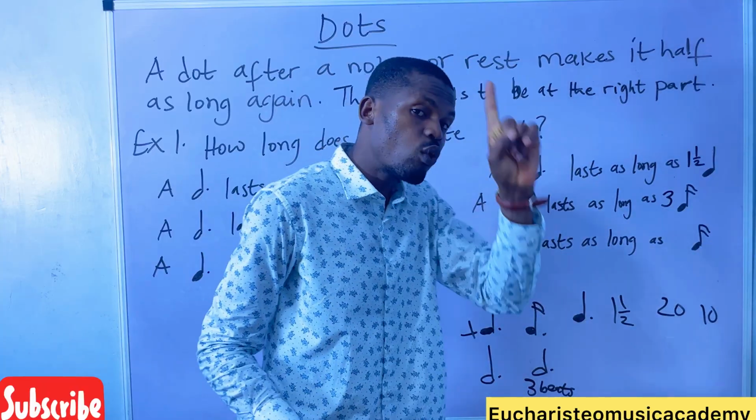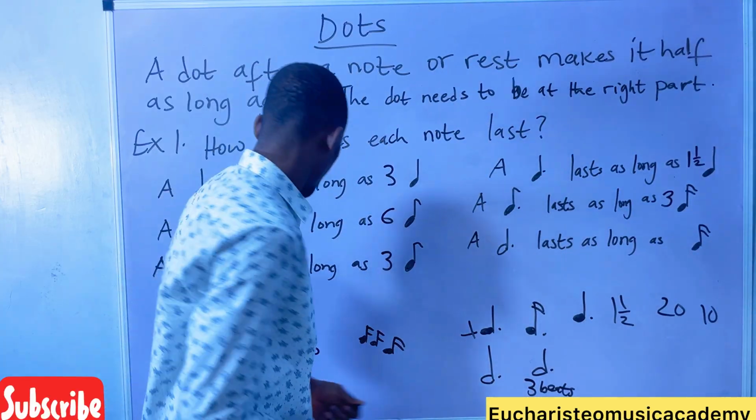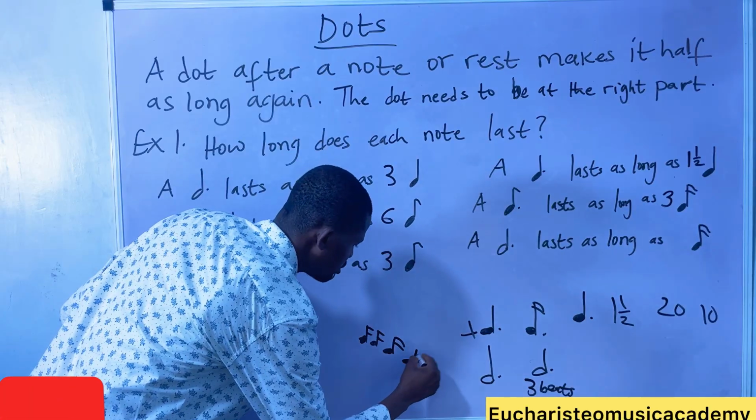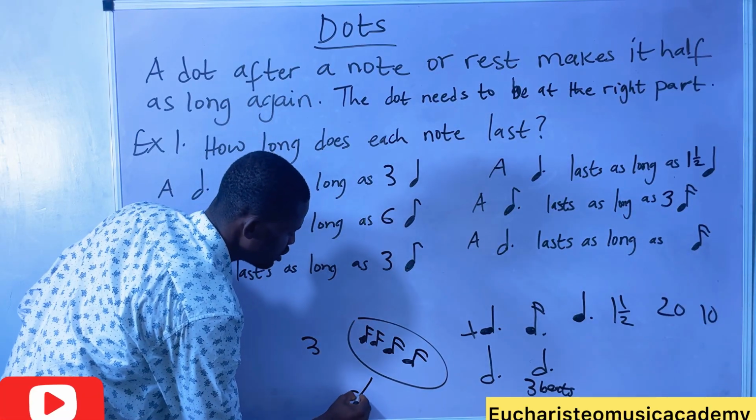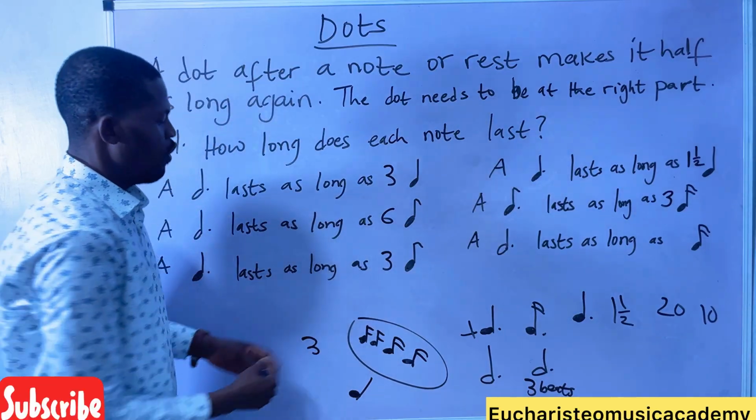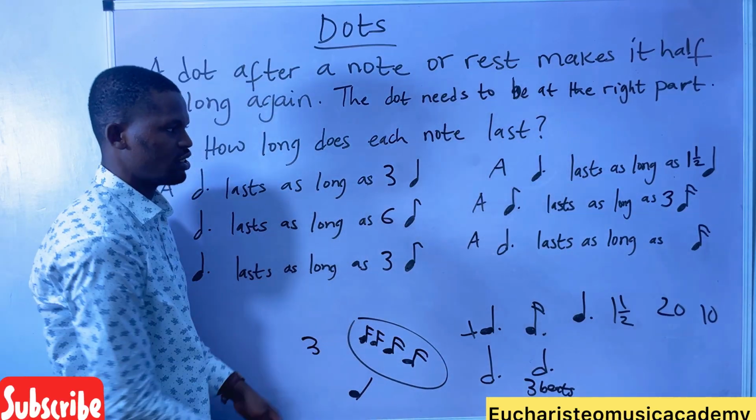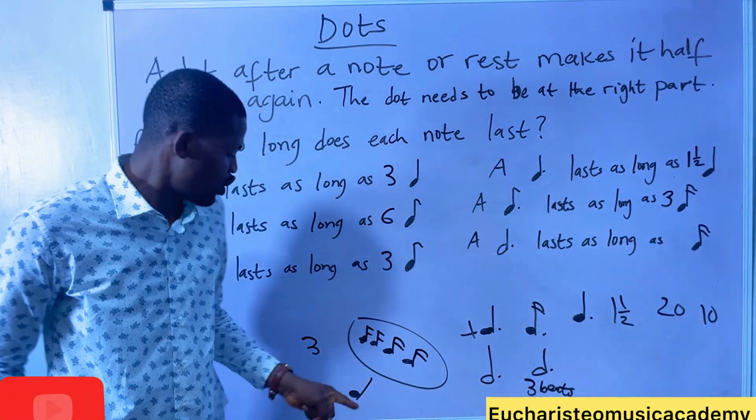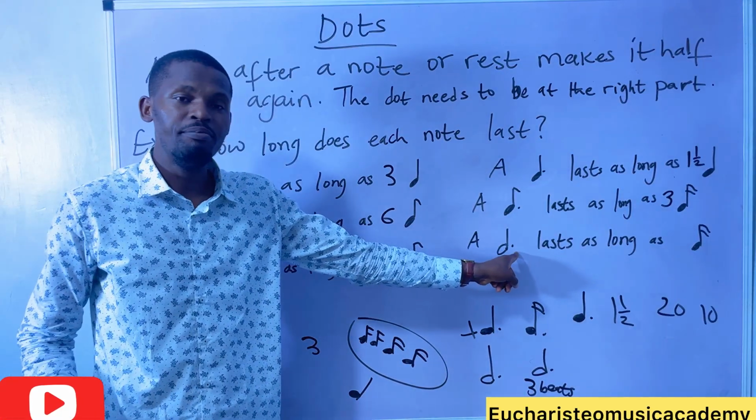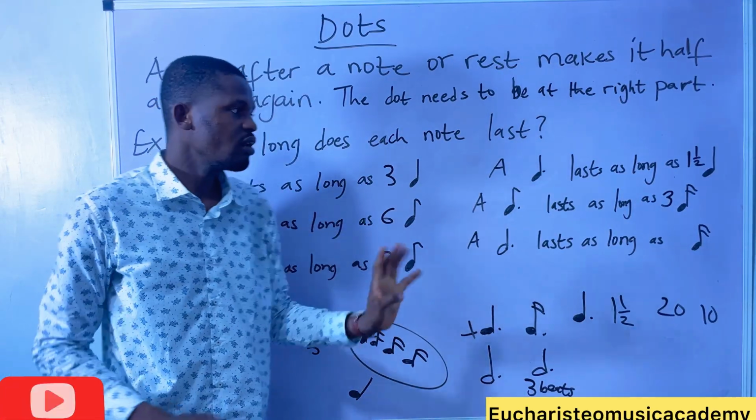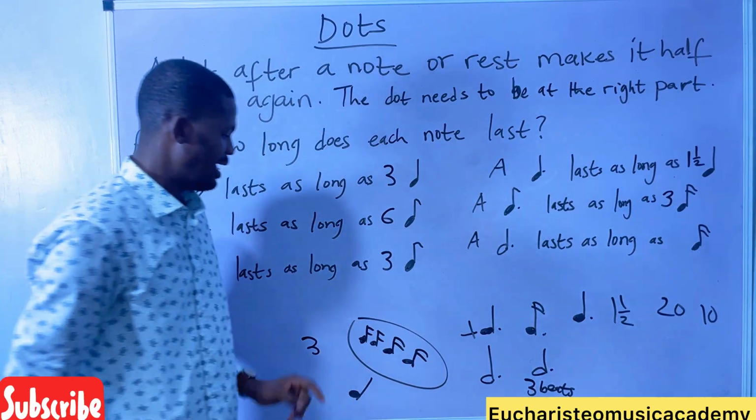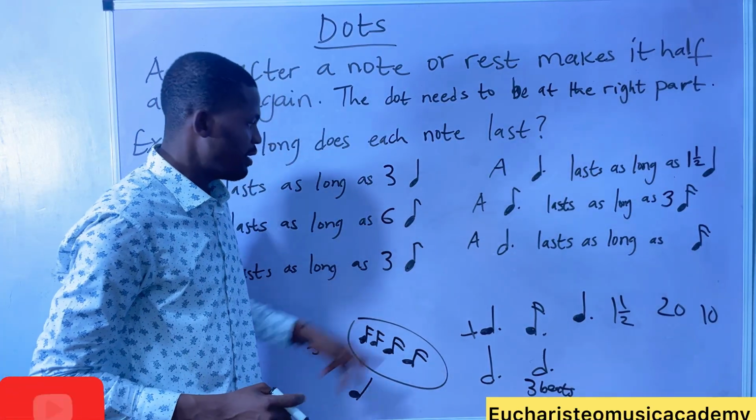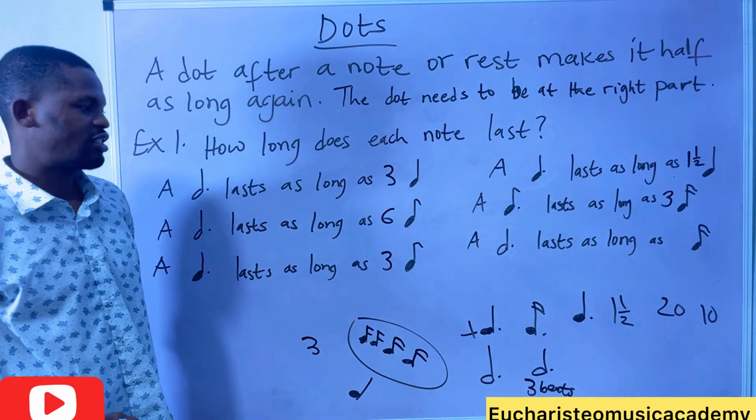4 semiquavers make 1 crochet. And 3 crochets make 1 dotted minim.